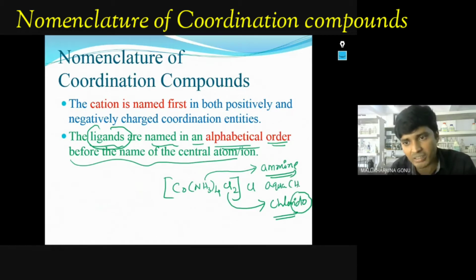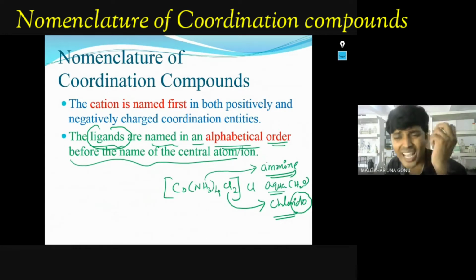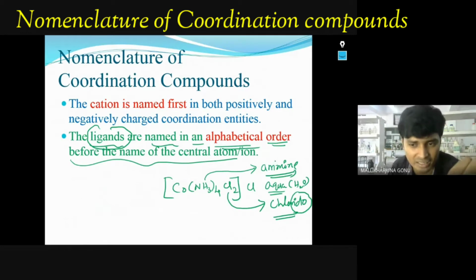If water is there, the ligand name is aqua. Other neutral ligands keep their name as it is. But anionic ligands are like chlorido. For example, bromine is bromido. The last ine is removed and ido is added in nomenclature.